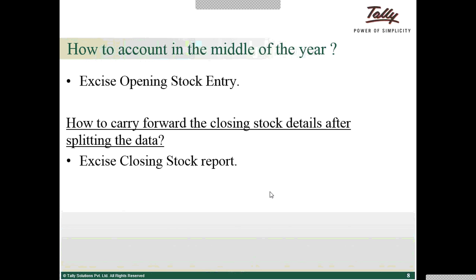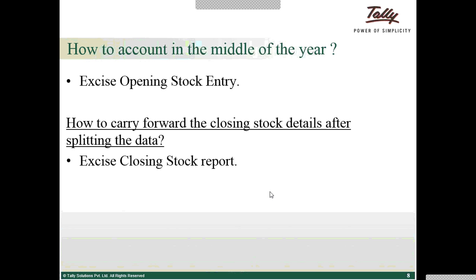In the middle of the year, if the books of accounts are started in Tally, or you started maintaining computerized accounts, how do you bring in the opening stock of the previous period without having an effect on the accounting report? We shall first see the excise opening stock entry.